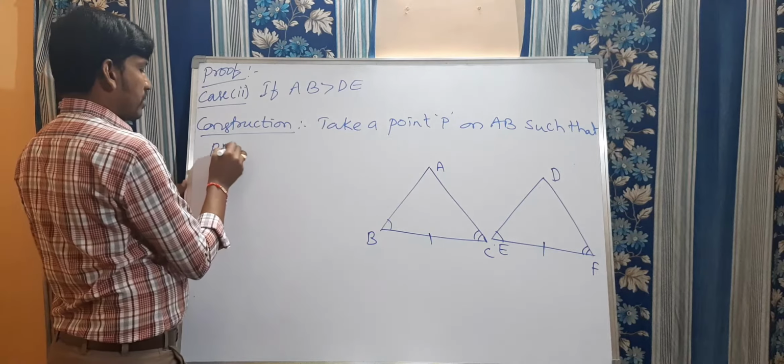Now see this here. I am going to take a point here, P. I am joining PC also. Is this clear? So here PB equal to DE, right?